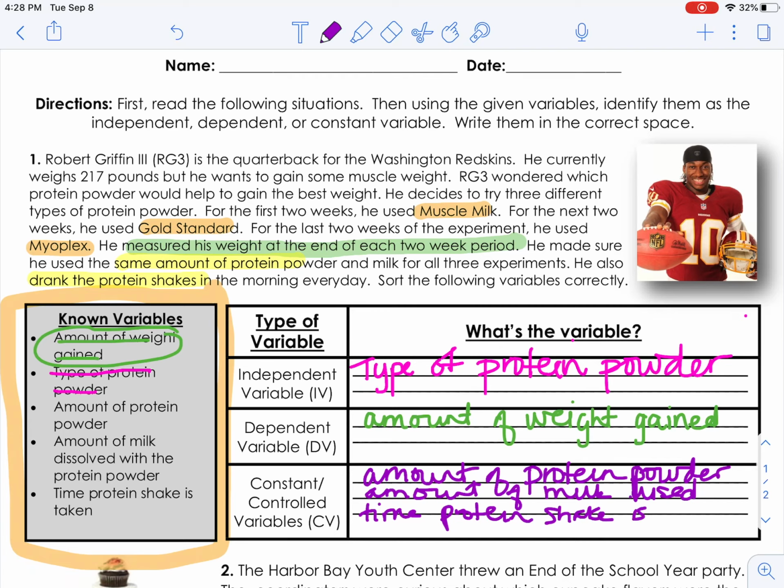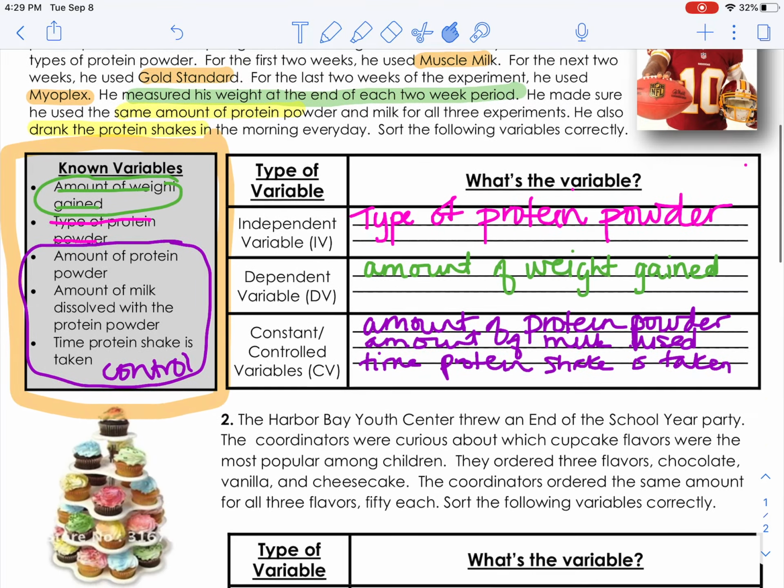Because remember, we can only change one thing at a time. So all of this right here, all of this was the control. So he could not change up the amount of milk used. He could not change up the amount of protein powder that he put in his milk. He couldn't change up the time of day. The only thing that he was changing up was the type of the protein powder, not the amount of the powder itself or the milk or the time of day. Those things are constants, okay?